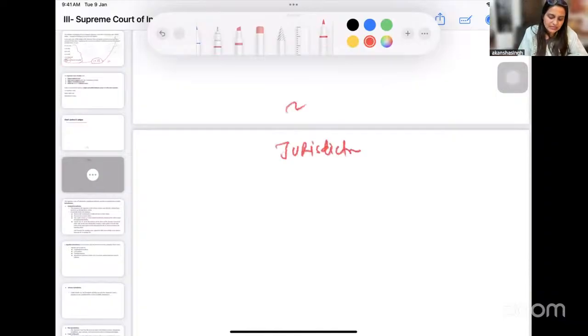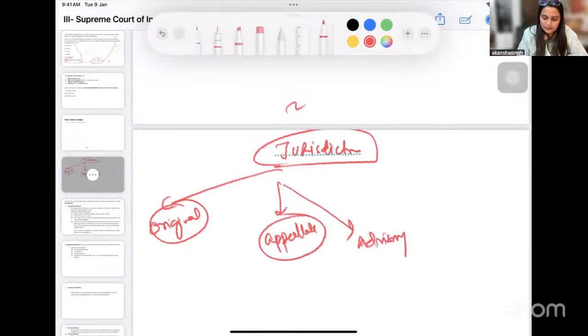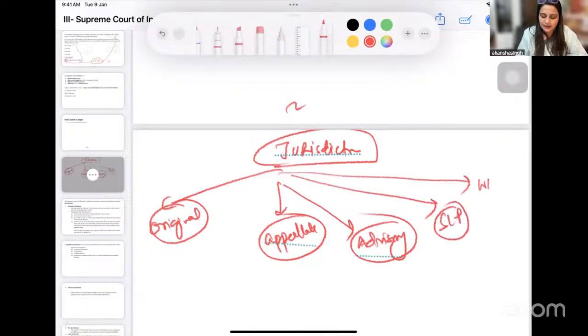So first is the original jurisdiction that the Supreme Court has. Then you have appellate jurisdiction. Then you see advisory jurisdiction that I was just talking about, right? Then there are SLPs also that can be filed. We have writs, which can be mentioned here only, or you can write it differently also. Writ jurisdiction that the Supreme Court entertains, right? And there are multiple types of powers that are available to the Supreme Court in exercising their powers for disposal of cases.